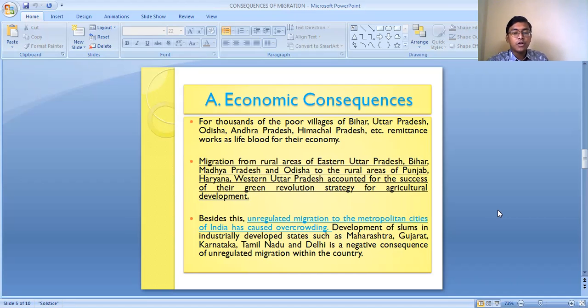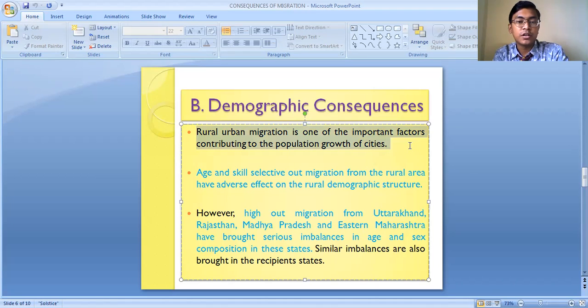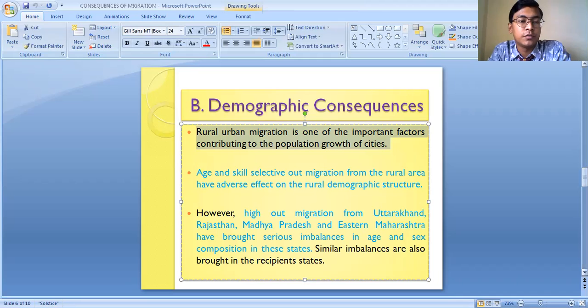Apart from the economic consequence, we can see the consequence of migration in demography also. Demography means the characteristics of the population. Because when people migrate from one region to another, what happens? The entire characteristics of the population gets changed. Rural-urban migration is one of the important factors contributing to the population growth of cities.